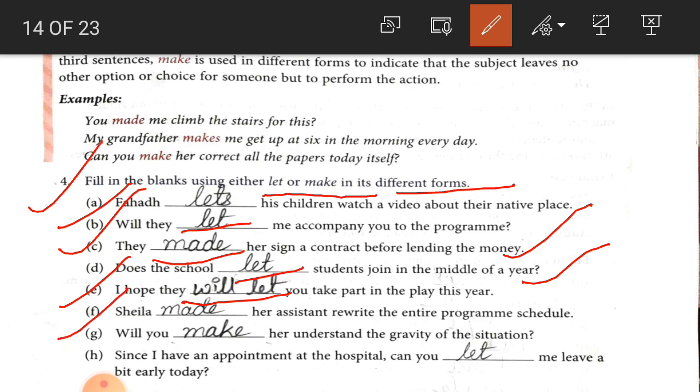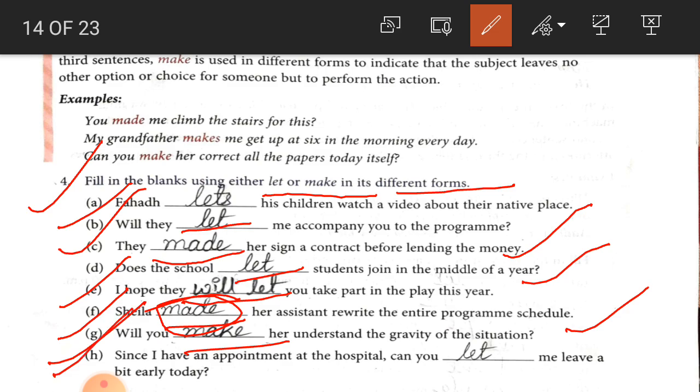Now number F, Shaila dash her assistant rewrite the entire program schedule. So here "made" is used because Shaila compelled her assistant to rewrite the entire program, that's why "made" is used here. Number G, will you make her understand, meaning again compel her to understand or force her to understand, that's why "make" is used.